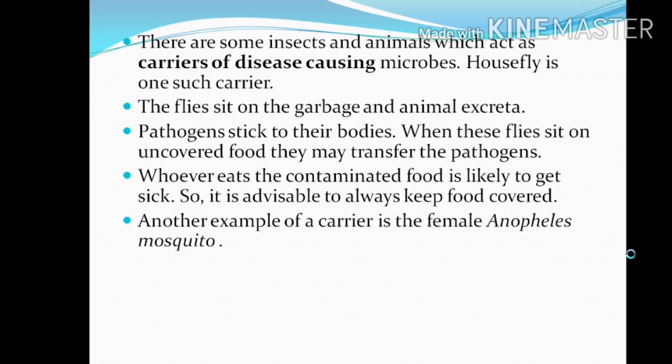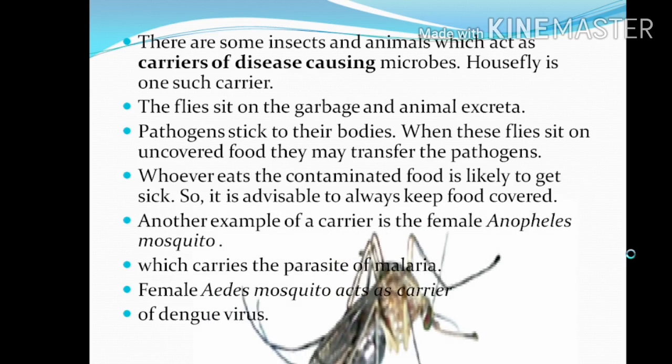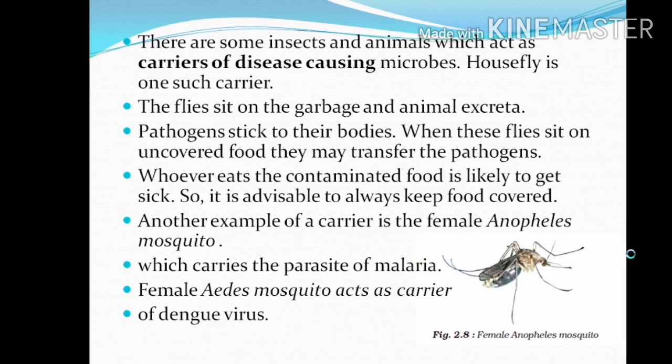Whoever eats contaminated food is likely to get sick, so it is advisable to always keep food covered. Another example of a carrier is the female Anopheles mosquito. This type of mosquito carries the parasite of malaria. The female Aedes mosquito acts as a carrier of the dengue virus. So this is the diagram, as you can see over here, of the Anopheles mosquito which causes malaria.